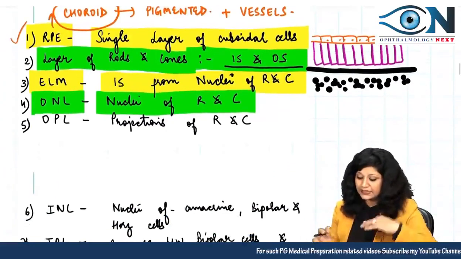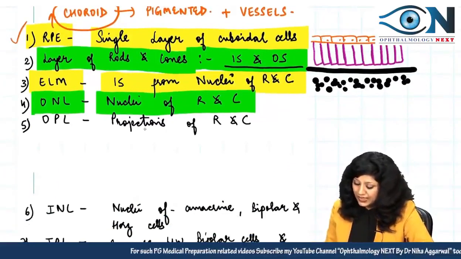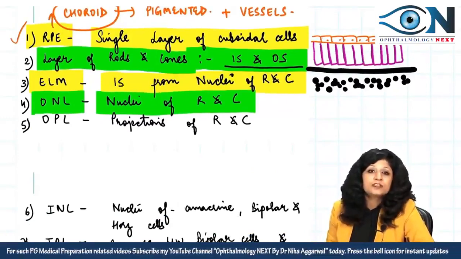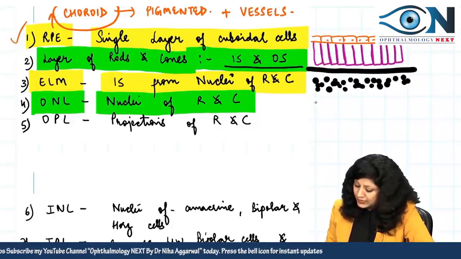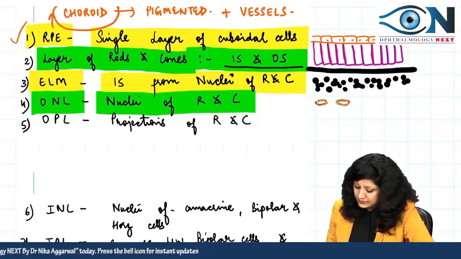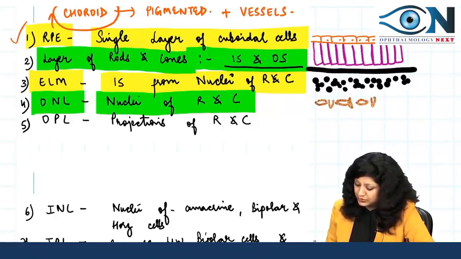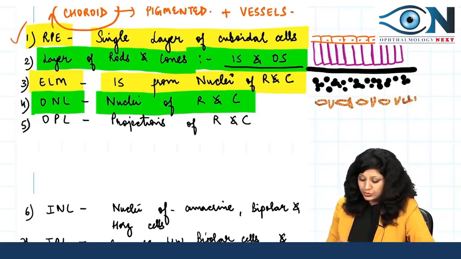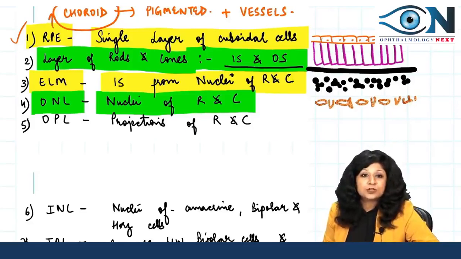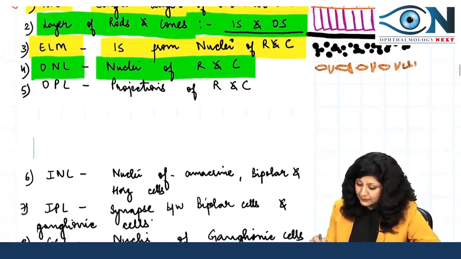In the outer plexiform layer, you are having the projections from these rods and cones. So here you are having the projections from the rods, they are the spherules, and then we have got the projections from the cones also, something like this. Okay, so these projections from rods and cones are again separated by an internal limiting membrane.